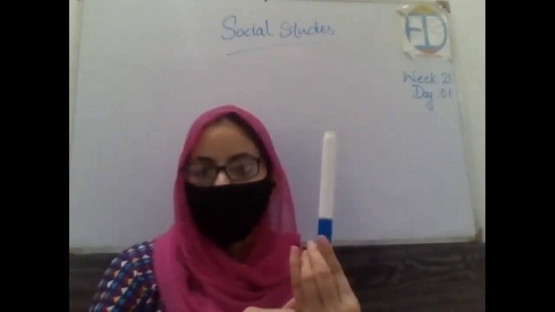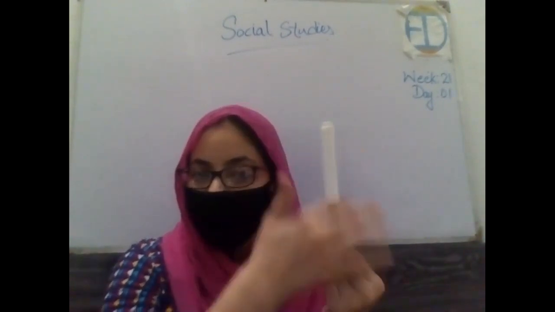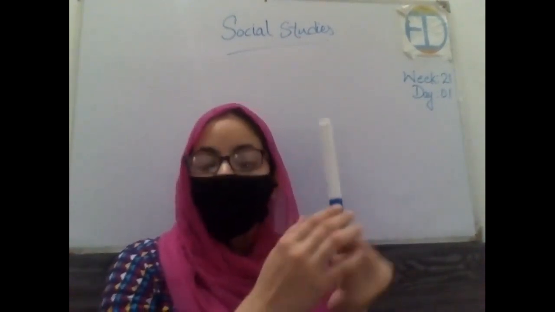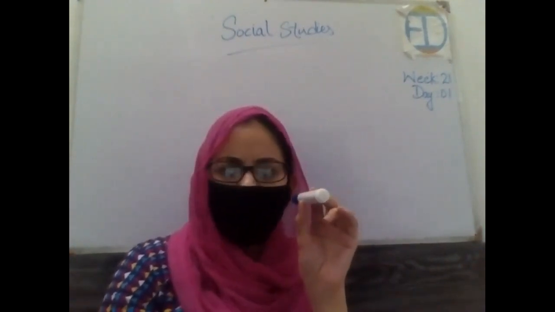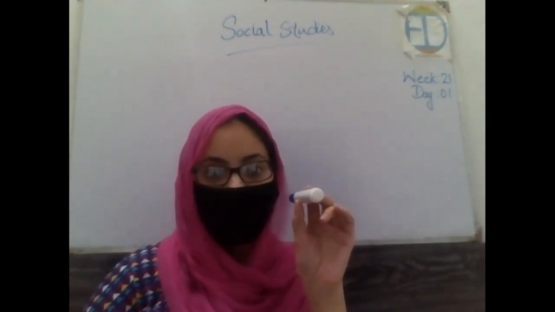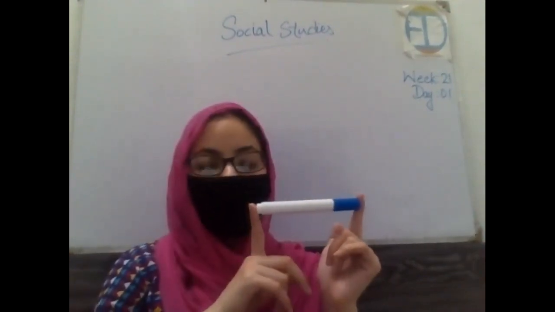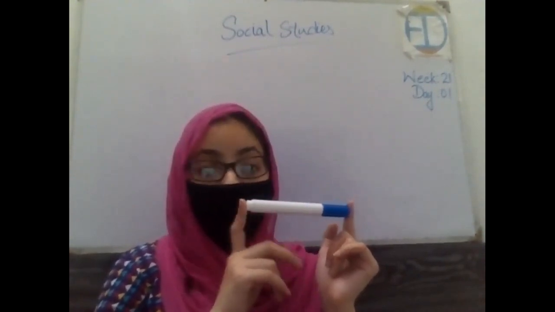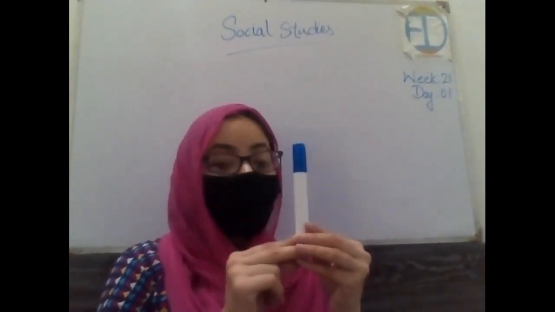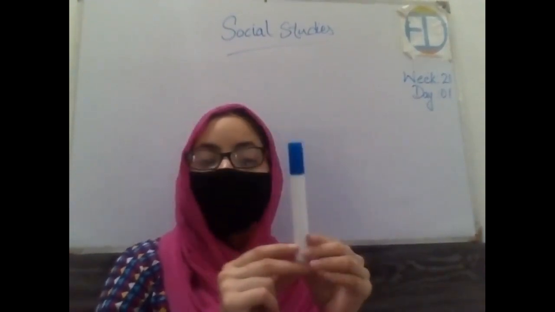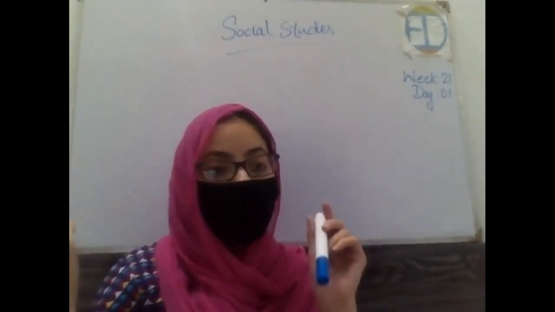Let's say, consider this marker. When I'm holding it like this, the view which is visible to you is this one. What if I hold it like this? What can you see now? Is it similar to the previous one? No, it's different, right? Now look at this one. What if I hold it like this? Is the view similar again? No. Now what I'm basically doing, I have the same object. I have not changed the object, right? But I'm showing you the different views of it. And you can have as many views as you want.